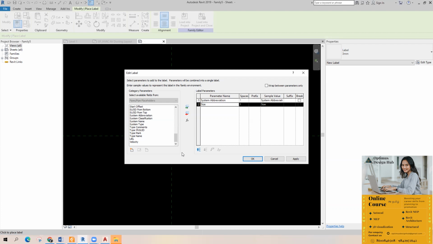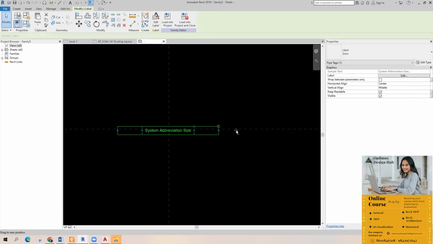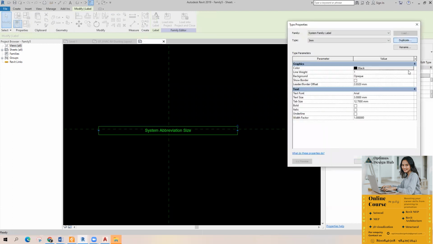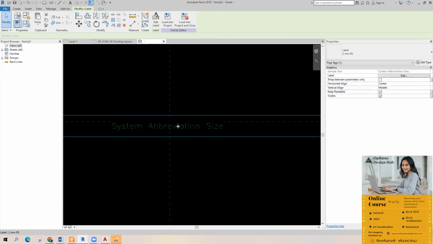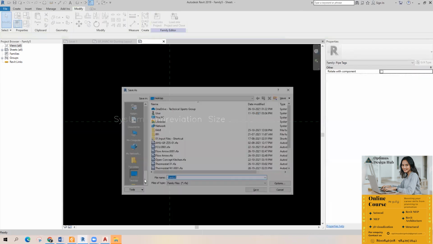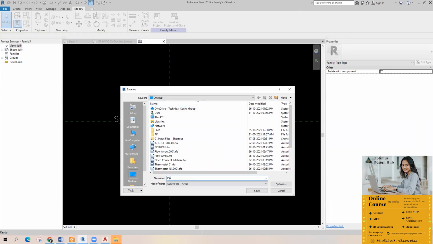So there are two options. The first option is I will end up in this way. I have system abbreviation and then I have size, right? I'm just going to expand it and duplicate it as 2 of Roman as 2. I'm going to save it. This pipe size tag, right?